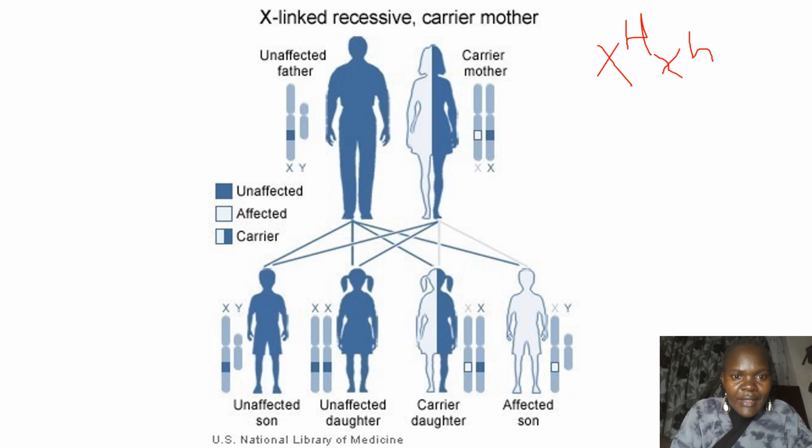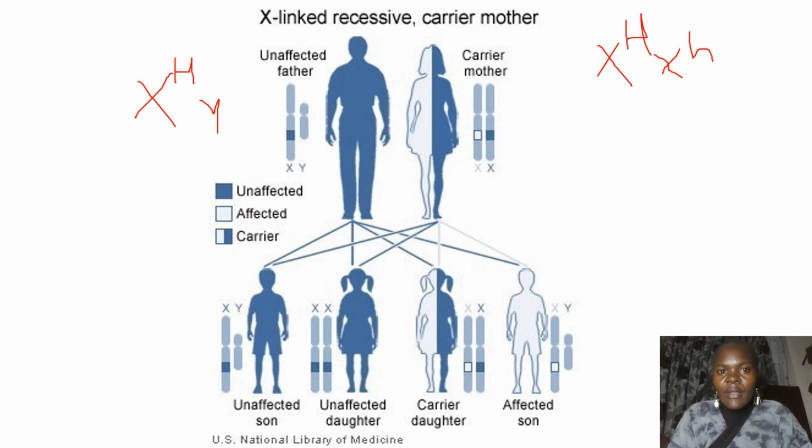The man is X capital H and Y. So they have to show it like that. This is how this scenario looks. Then the questions which will follow will be: how many girls are carriers? How many girls are healthy? How many girls are affected? How many boys are affected? How many boys are healthy? Boys can't be carriers because Y is not carrying anything.